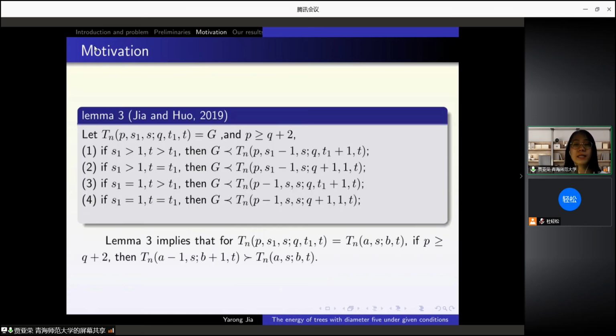See lemma 3. Lemma 3: let T(n+1,s,q,t1,t) equal to G and p greater than or equal to q plus 2. We have four situations. Then lemma 3 implies that for T(n+1,s,q,t1,t) equal to T(n,A,s,B,t), if p is greater than or equal to q plus 2, then T(n,A minus 1,s,B plus 1,t) quasi-order is greater than T(n,A,s,B,t).